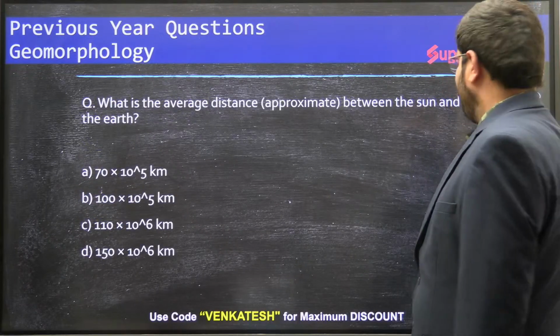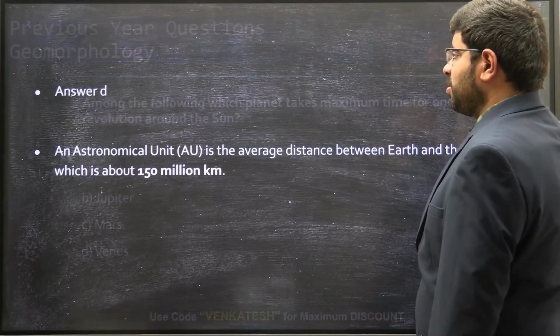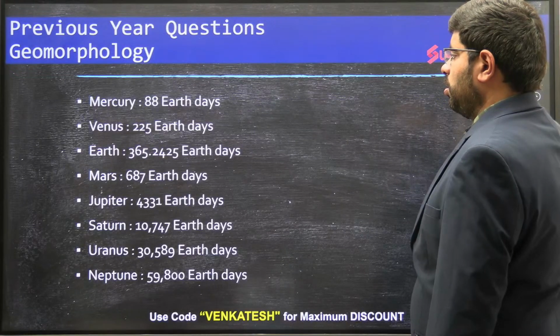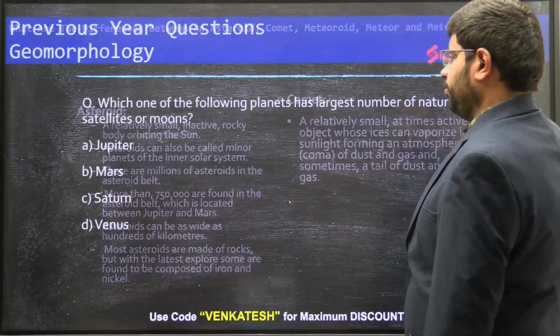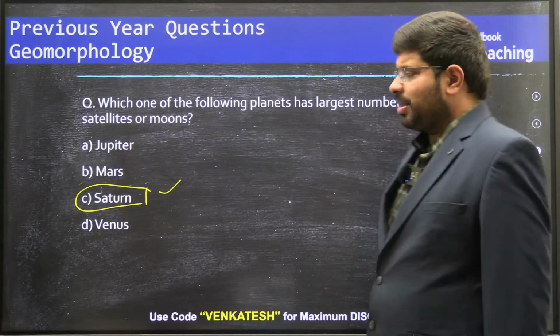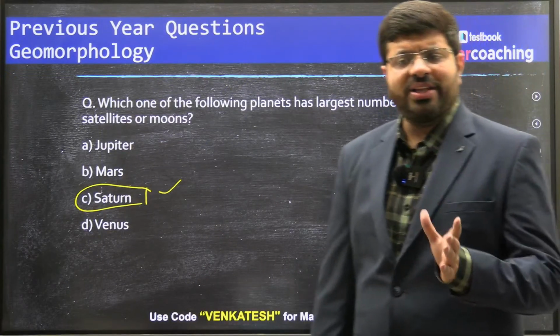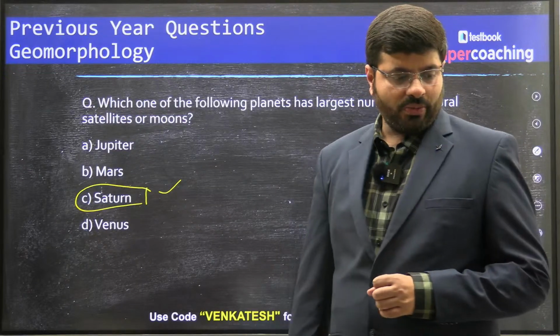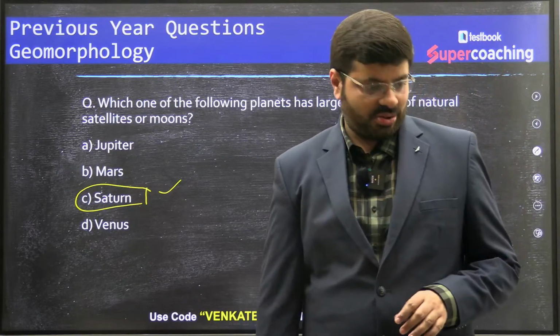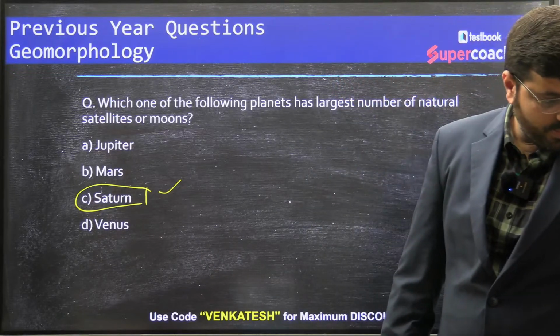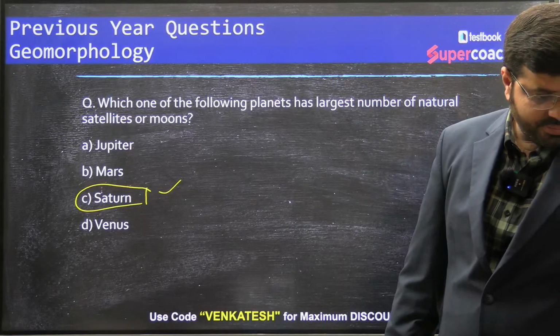Let me show you this. It is Saturn. Saturn has almost around 140, 150 moons. Jupiter has around 80 moons. That is the difference.